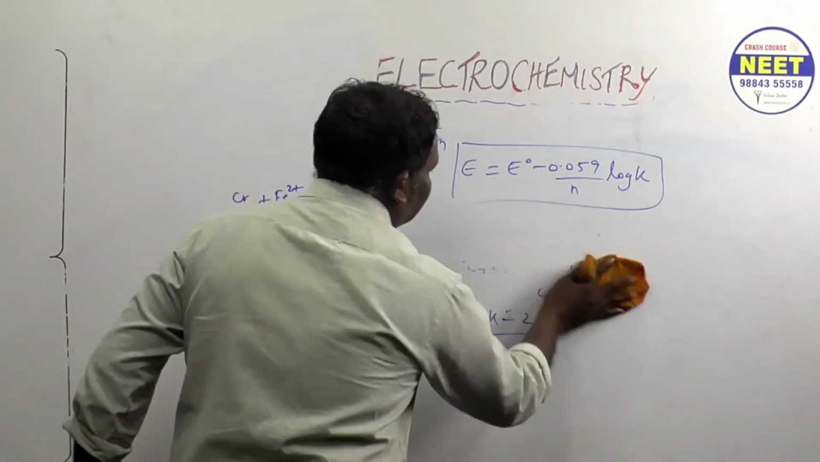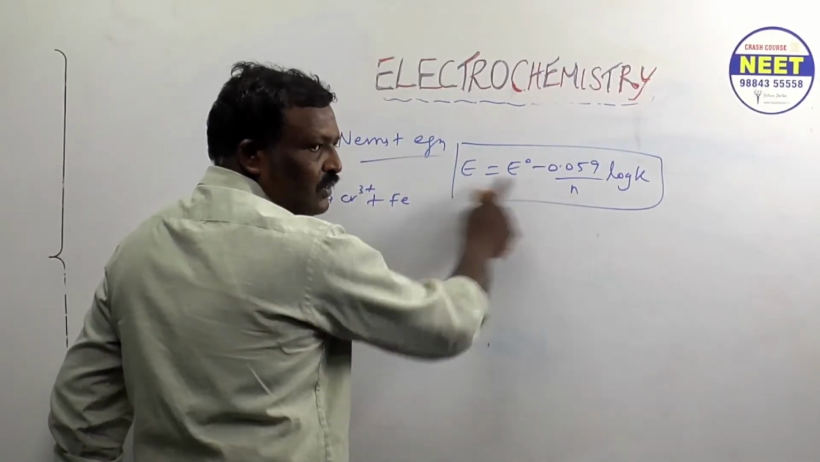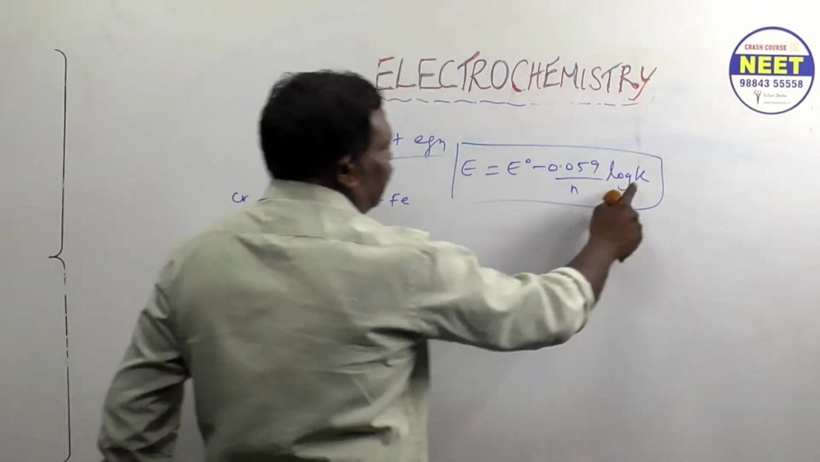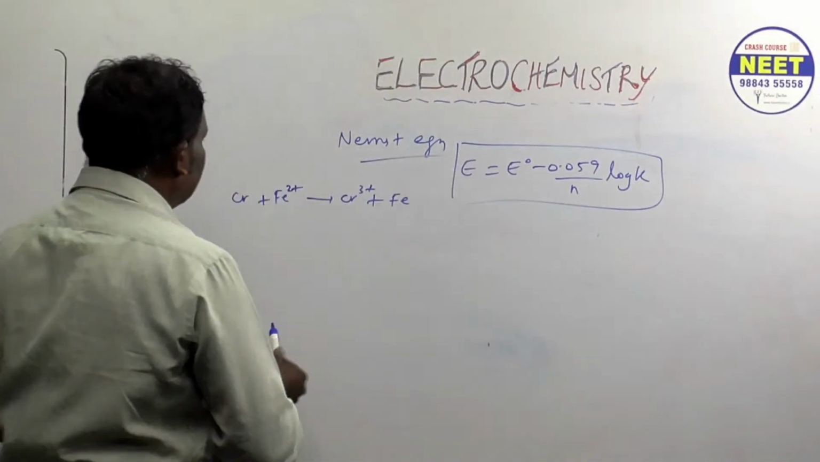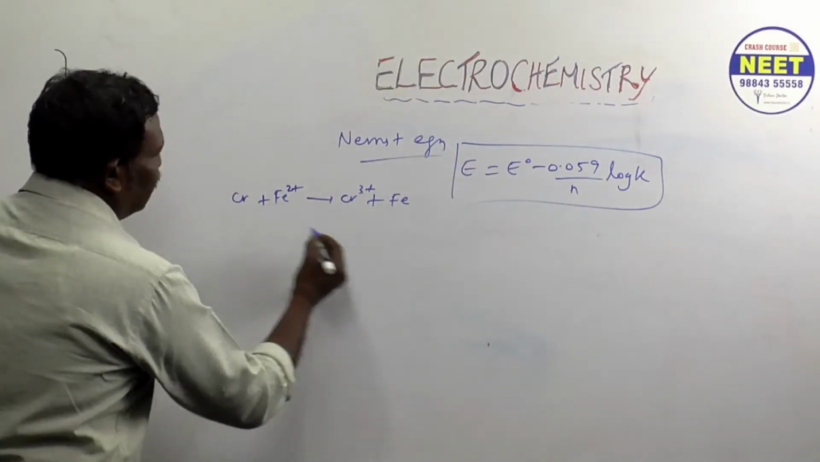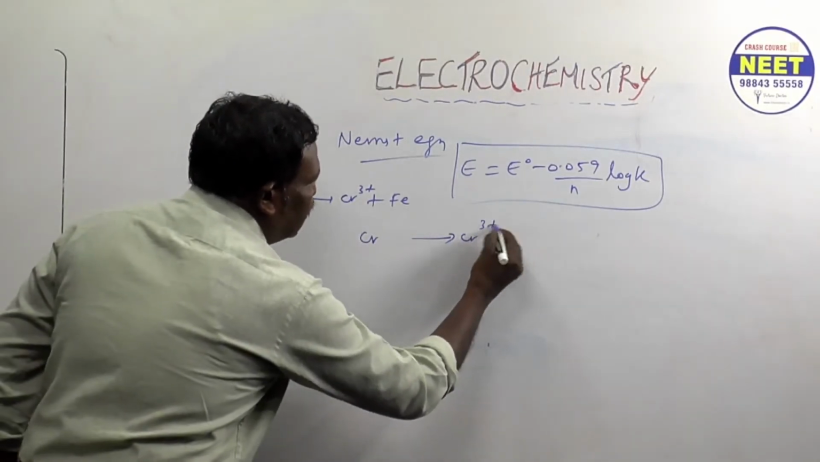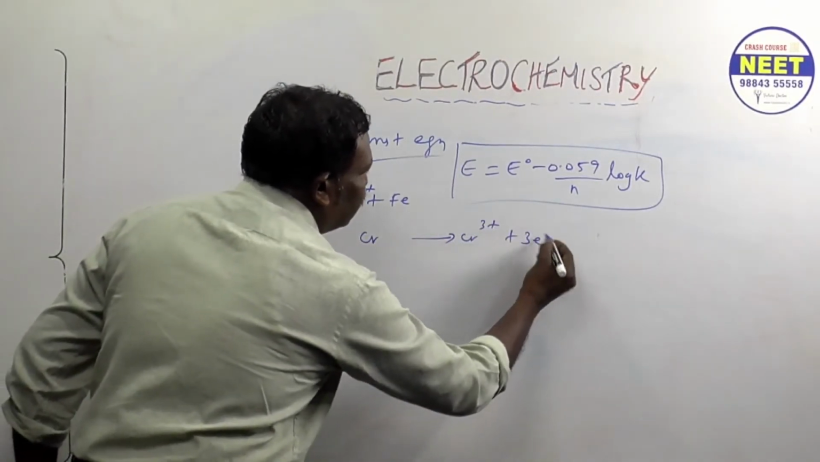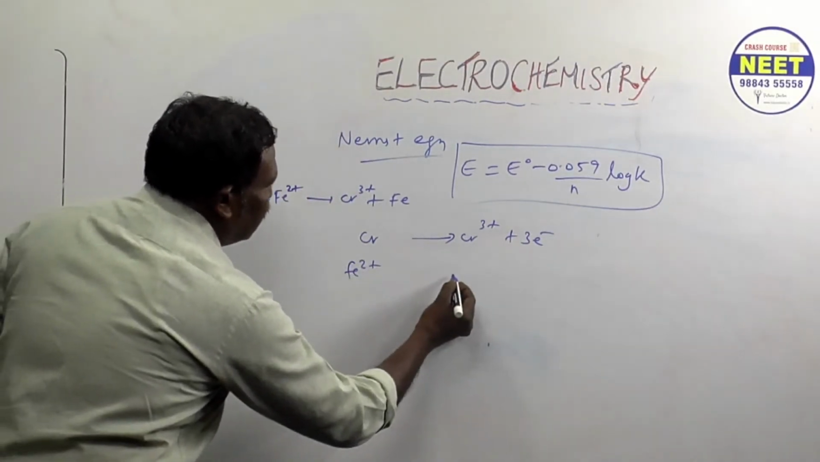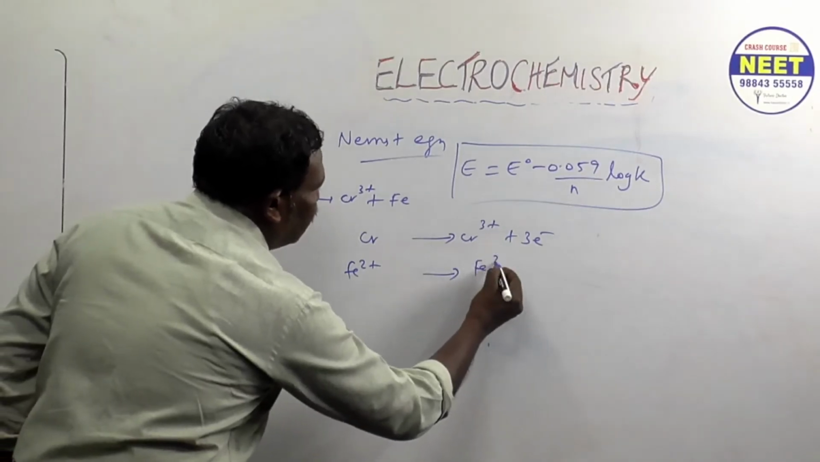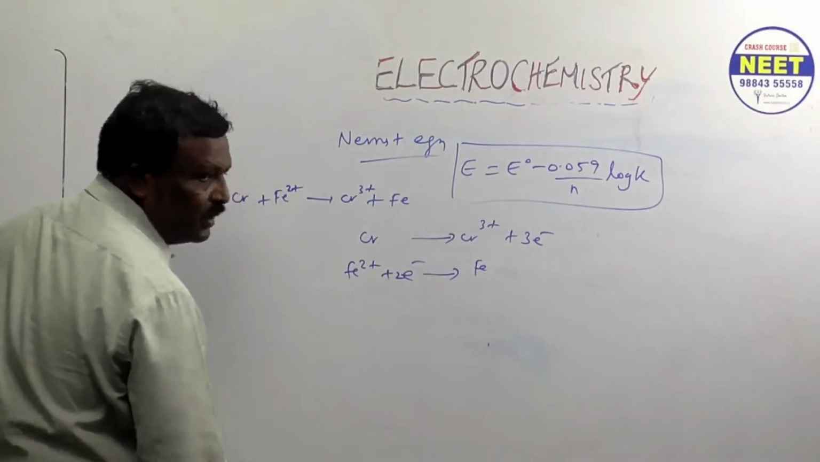The formula and everything is given, n also we can get from here. Concentration means product by reactant, this is all okay. How to find the n value here? See, Cr becomes Cr3+, how many electrons? 3 electrons. Listen, look at the board. Fe2+ becomes Fe plus 2 electrons. Correct or not?